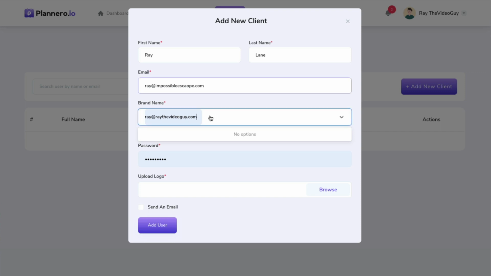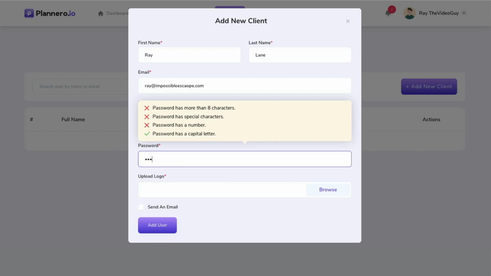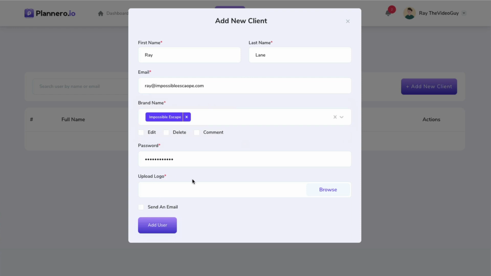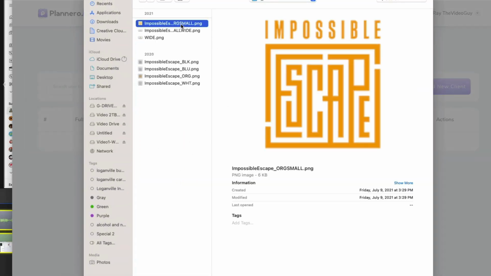Okay, and brand name. Come in here. We can drop this down. Impossible Escape is our brand name for this particular one. Okay, we can create a password for it. Boom, there we go, a nice password. We can upload the logo for that. And look at that, we already got the logo right there ready to go.